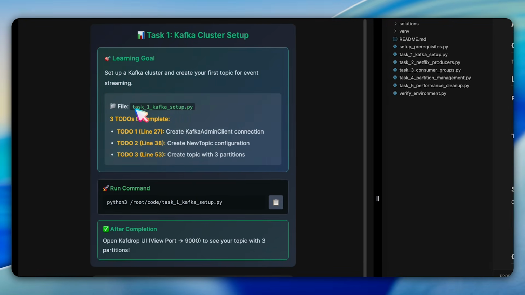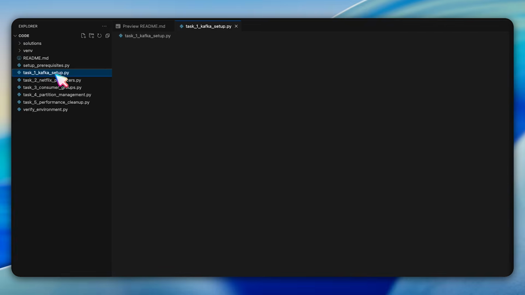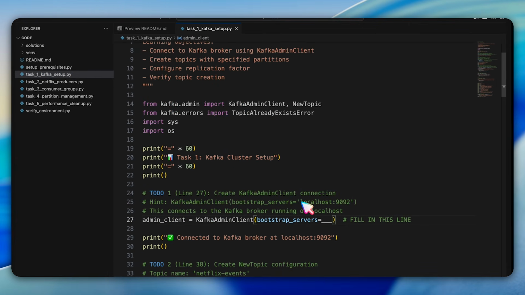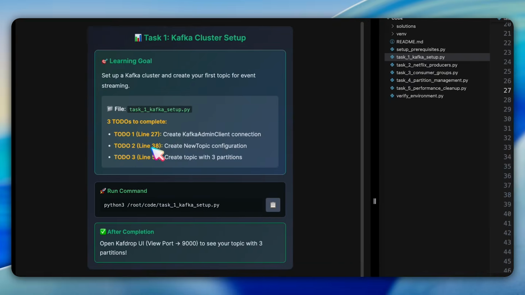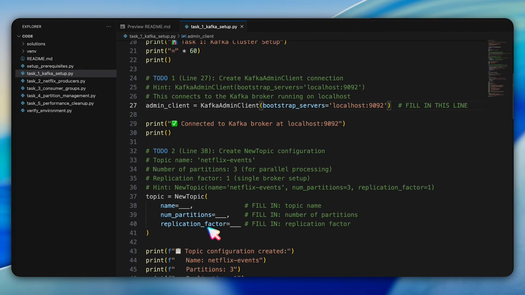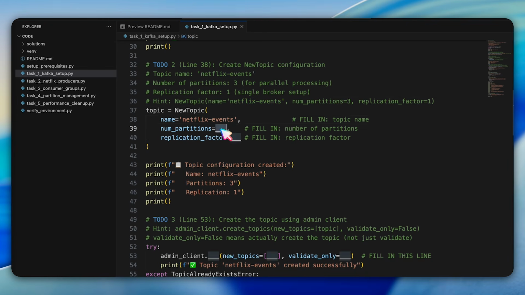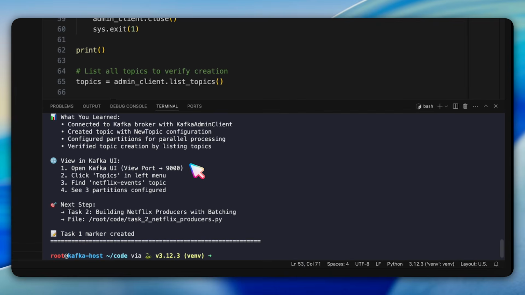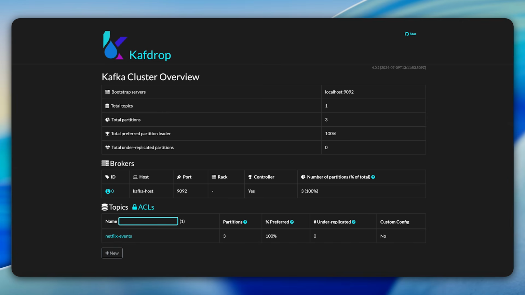Question 6 is our first actual task. In this question, we're asked to set up a Kafka cluster and create our first topic. We open the task 1 Kafka setup Python file and complete our 4 to-dos: create the admin client, configure the new topic with 3 partitions, create topics, and verify it exists. Once we run the script, we can open the Kafdrop UI and see our Netflix events topic with 3 partitions.